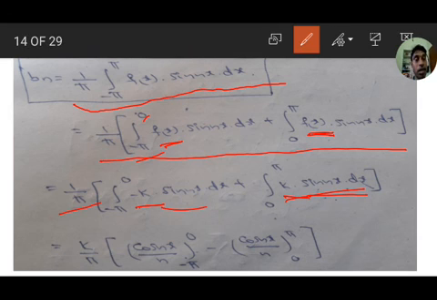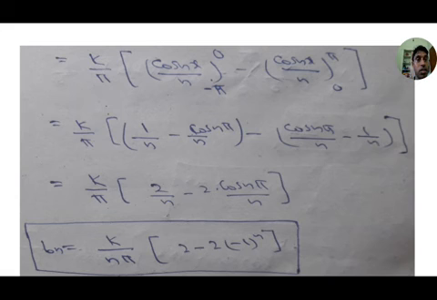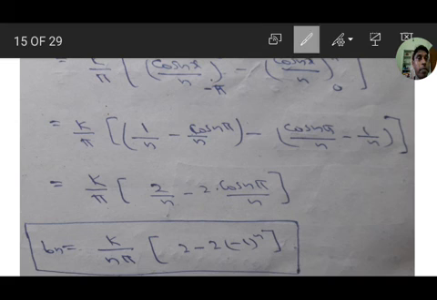Both the integrations have k outside, so k by pi, minus sin nx integration is cos nx by n from minus pi to 0, and sin nx integration is minus cos nx by n from 0 to pi. So substitute the limits: k by pi, cos nx by n from minus pi to 0, minus cos nx by n from 0 to pi.